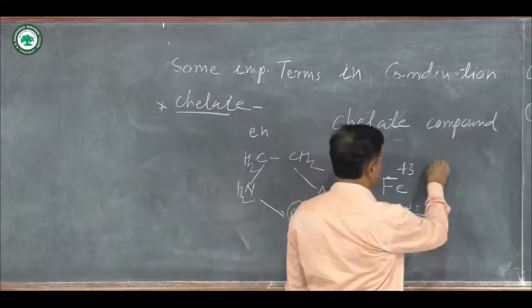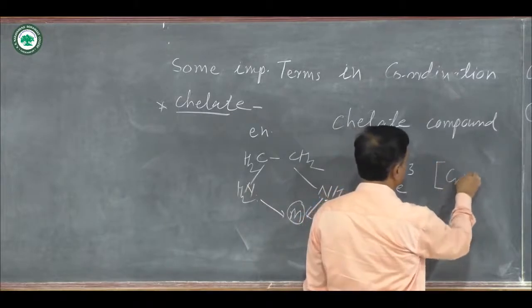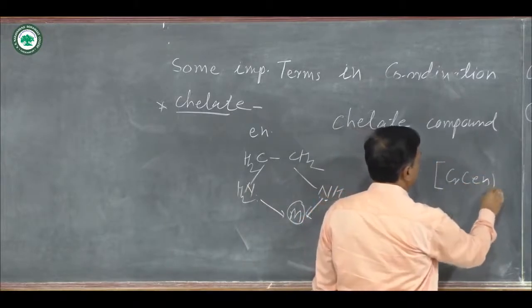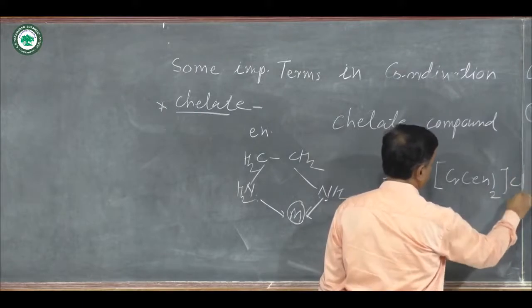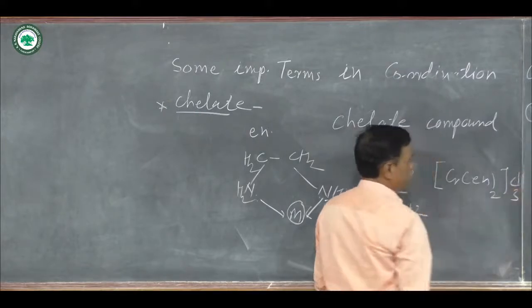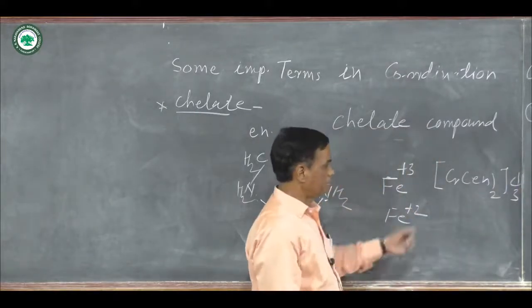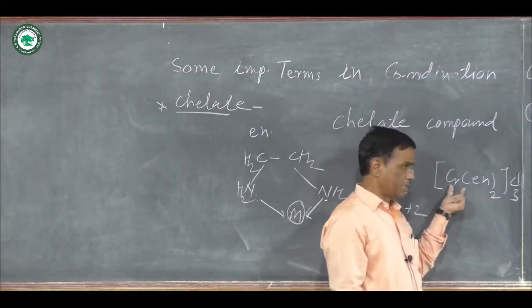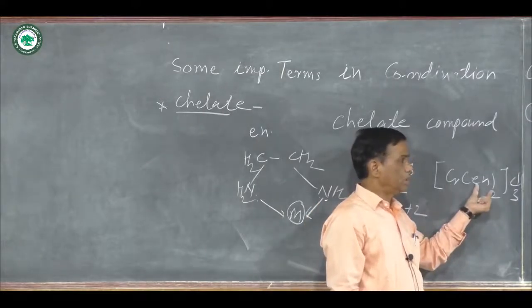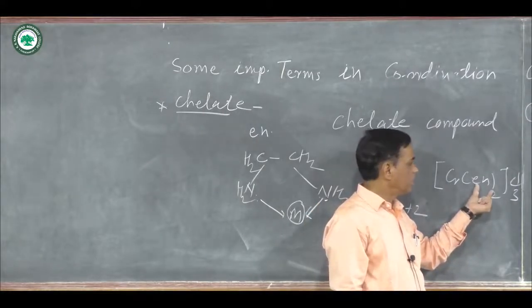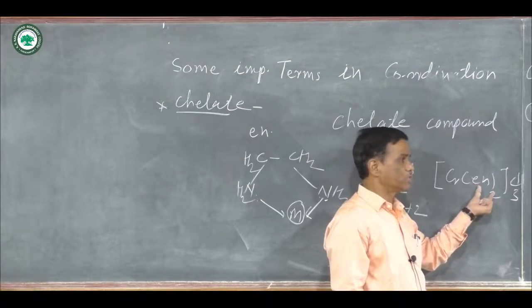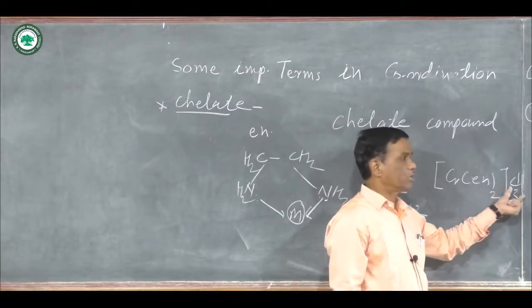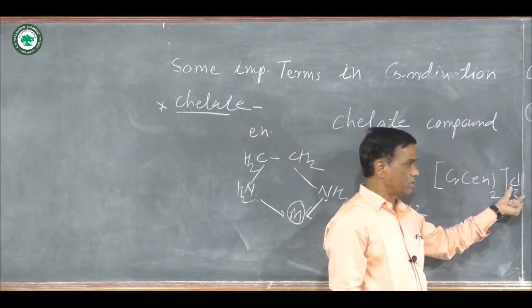One more example: suppose there is a formation of Cr(en)2Cl3. In this complex compound, chromium is the central metal ion, two ethylene diamines are the chelating agents and form four bonds, and here three chloride ions are outside the square bracket.